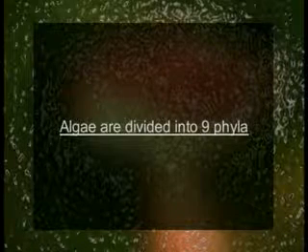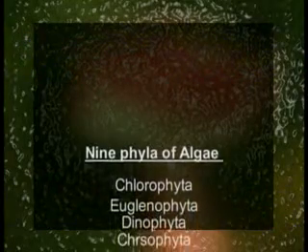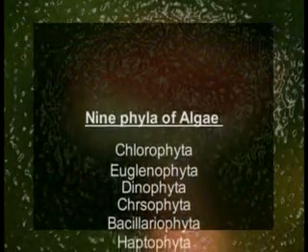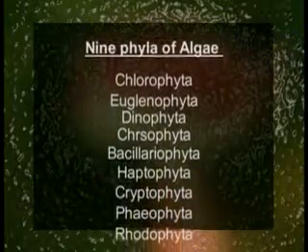At present, nine algal groups are recognized, which are as follows: Chlorophyta, Euglenophyta, Dinophyta, Chrysophyta, Bacillariophyta, Haptophyta, Cryptophyta, Phaeophyta, and lastly the Rhodophyta.